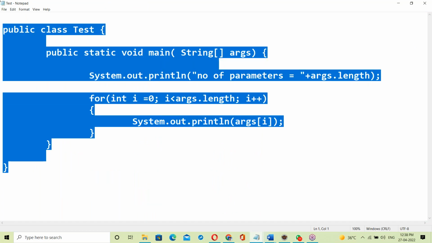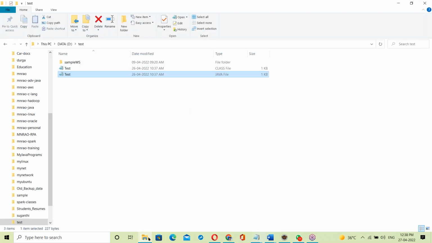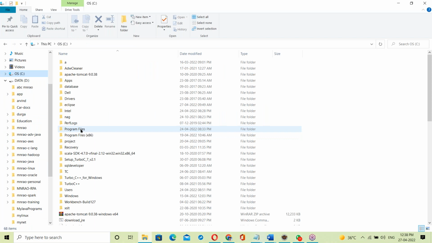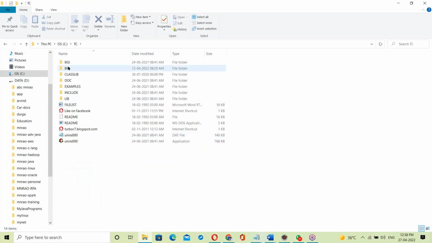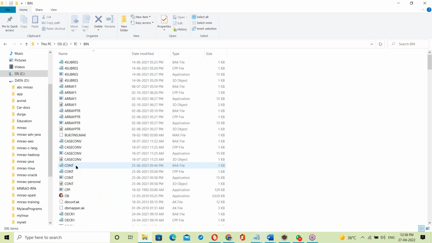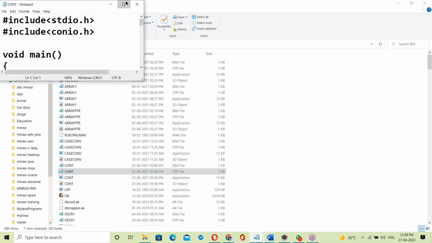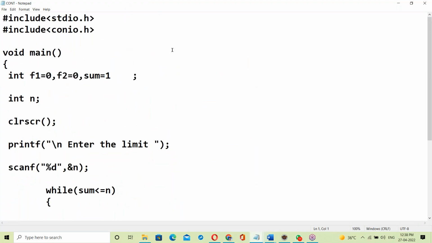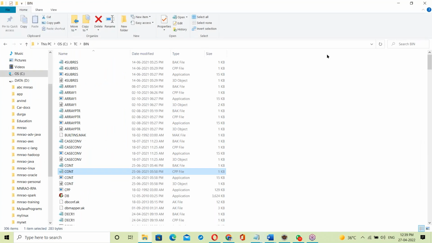Okay, suppose a C program in Turbo C. Yes, a C program also looks like English language. So these are user understandable languages. Java, C, C++, all are user understandable languages.